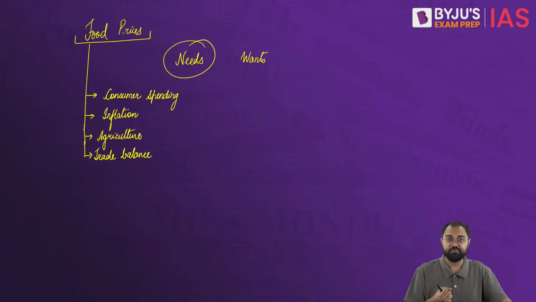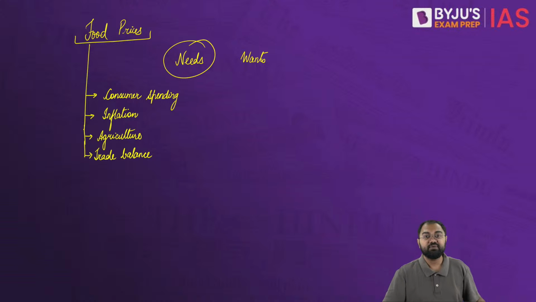forex reserves would come down, and forex reserves coming down also means that we cannot trade a lot internationally. We'll have to always maintain that. So that also can lead to higher costs altogether, and overall this will be a kind of an imbalance for the country. So overall, that's why we see that food prices are related to a lot of these factors.